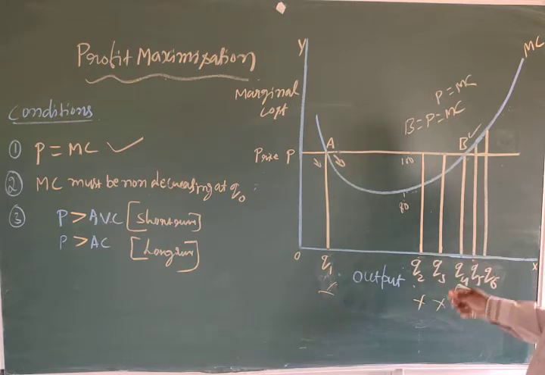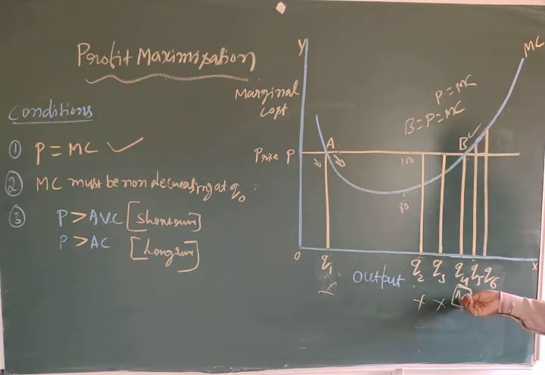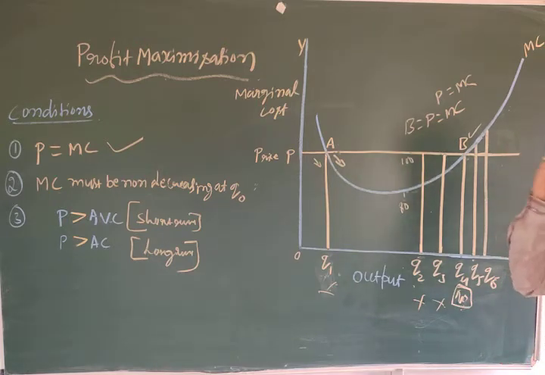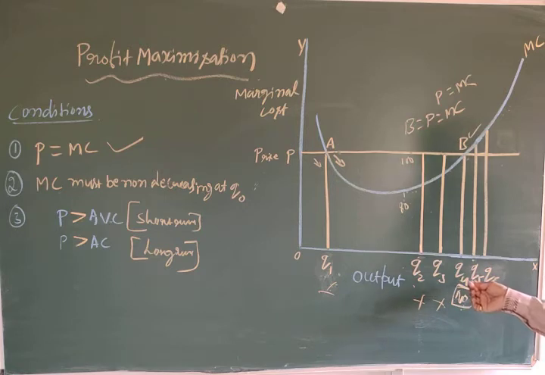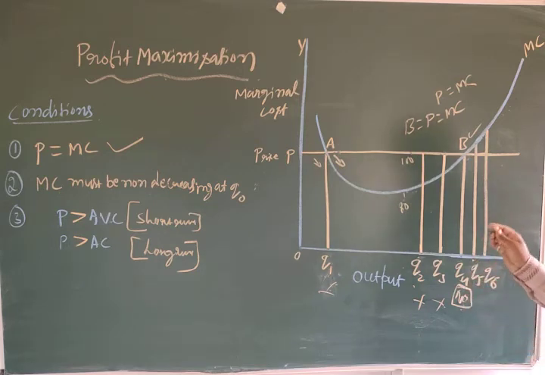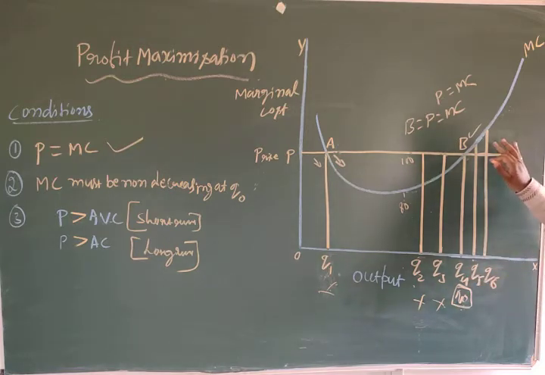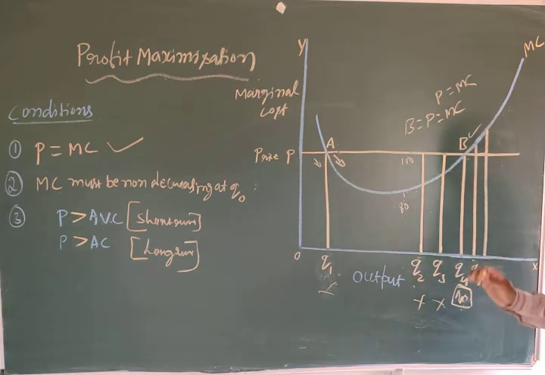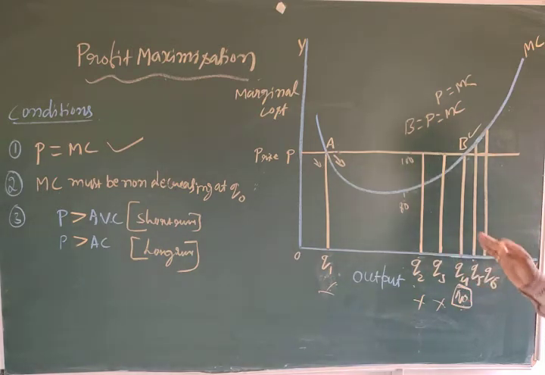Q4 is considered as Q0, because Q0 is the equilibrium quantity to earn more profit. If you go to Q5, quantity 5, you can observe here marginal cost is above the price line. That is also not perfect. Even Q6 is also not perfect because it is also more than the price line. Our intention is to identify the equilibrium point, and at that point the marginal cost should not decrease.